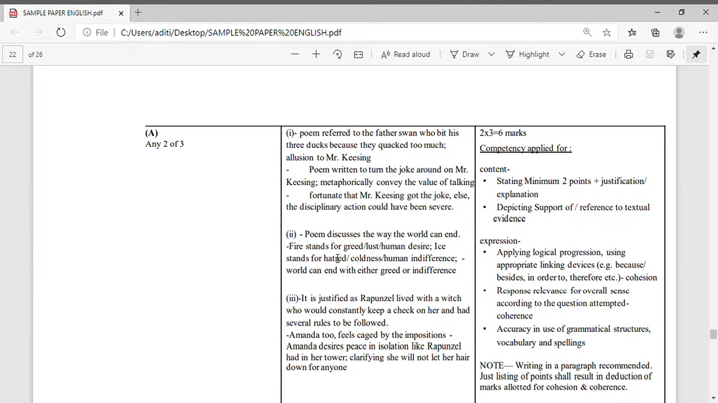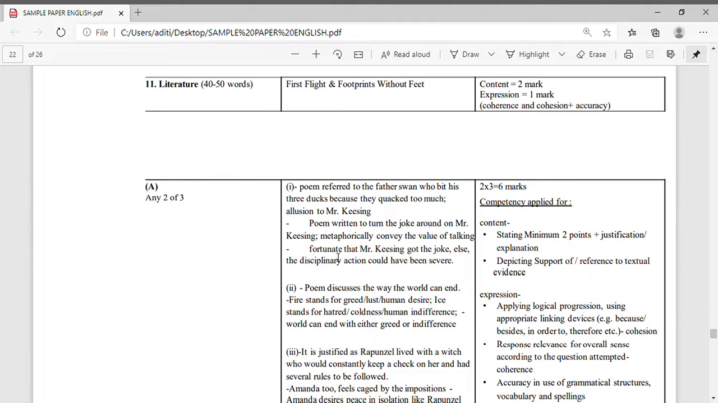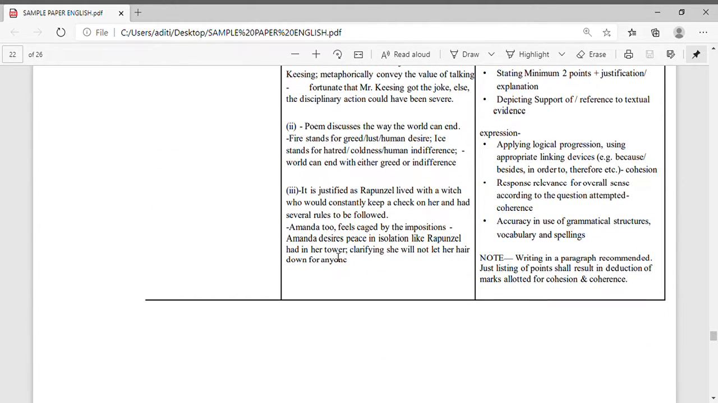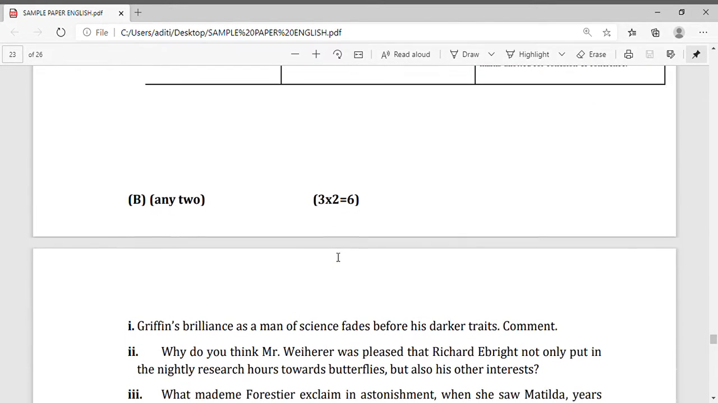Now for content means stating minimum 2 points plus justification. Now expression, it is that logical progression that should be there. If you will not write that, you will not get the marks. These are the writing scheme and you have to follow that.